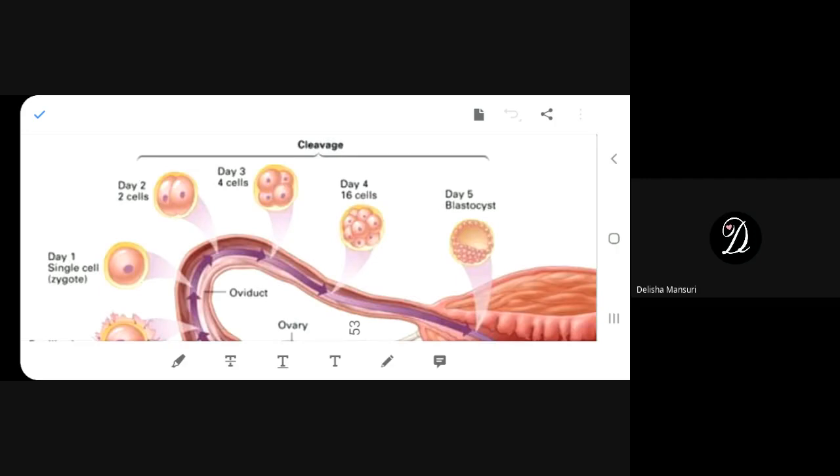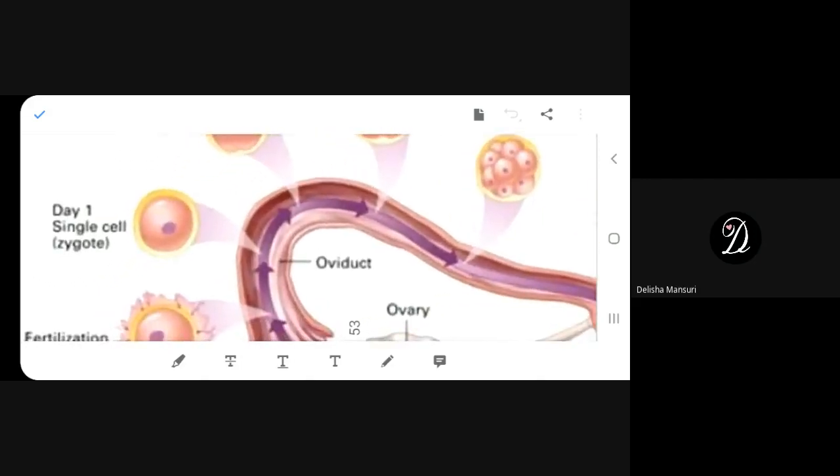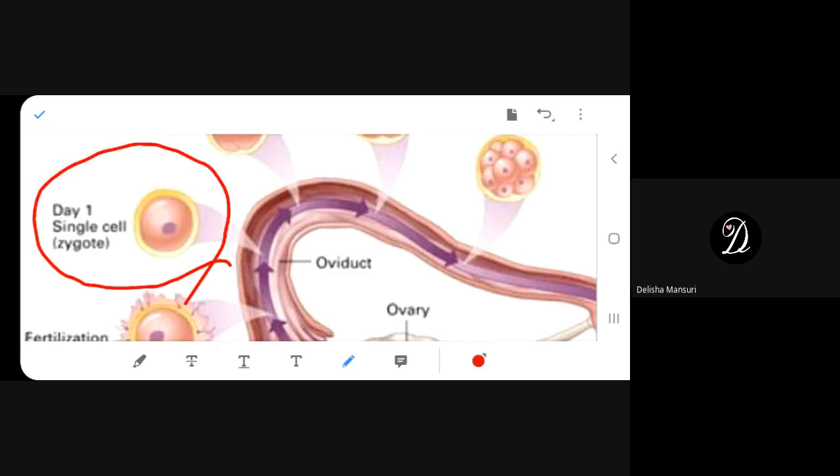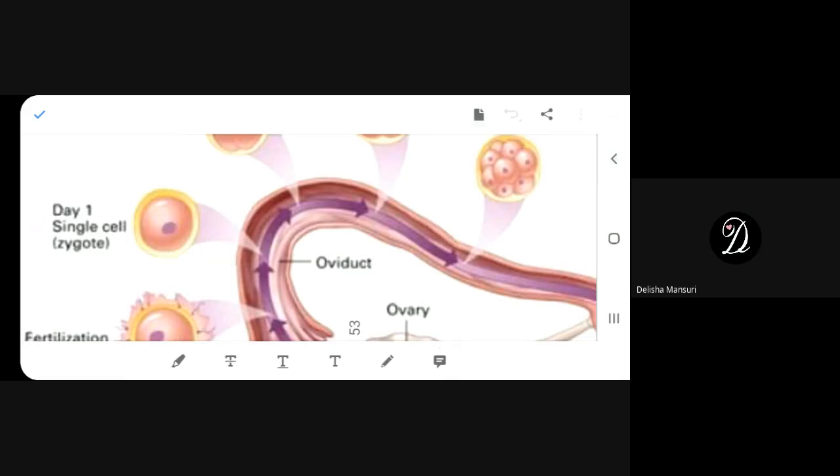Zygote. Exactly. It is called zygote. Simple. So it is a single cell. You agree with me? See over here, it is written. It is a single cell, right? Yes, because the nucleus has fused. The male nucleus and the female nucleus are fused. Otherwise, the cell remains the same, a big size cell, isn't it? Understand?